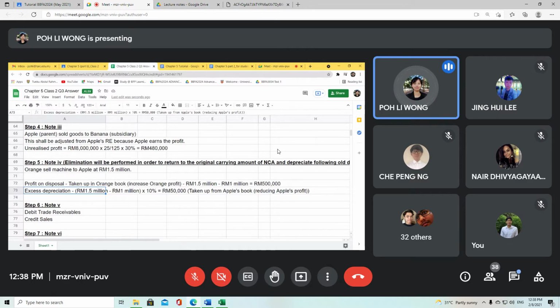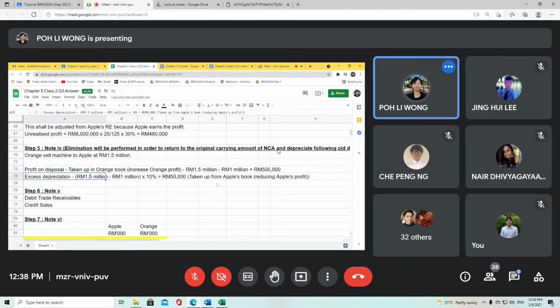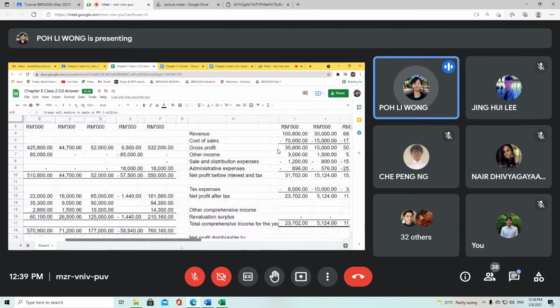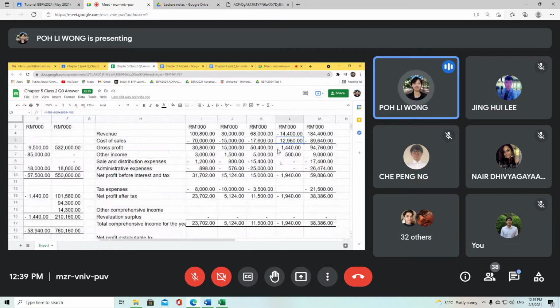So this excess depreciation of 50,000 we have to reduce. Since this is a machine, I will classify this depreciation under cost of sales. Usually a machine is used in the ordinary course of business, for operation purposes. So most of the time for a machine, I will classify it under cost of sales, and I will reduce it under cost of sales.